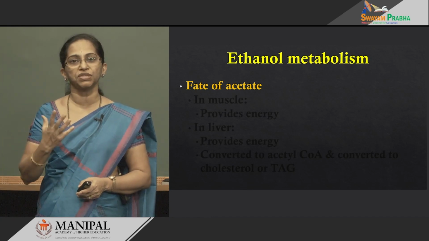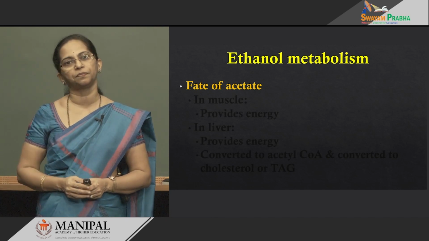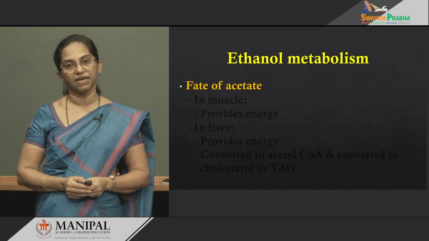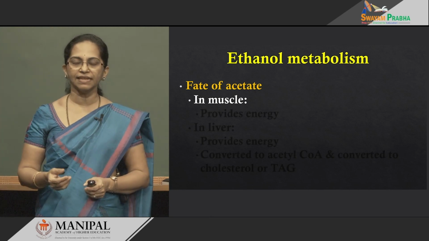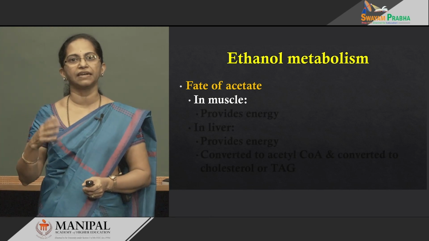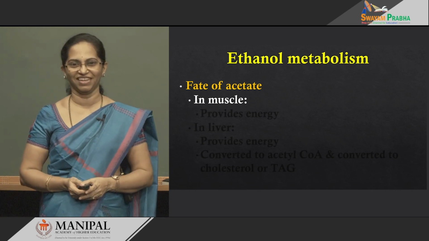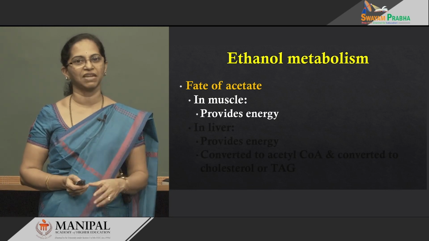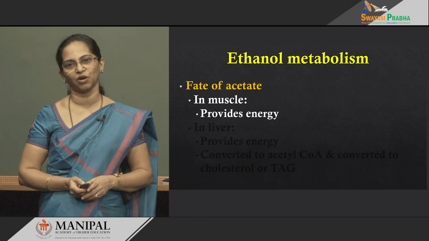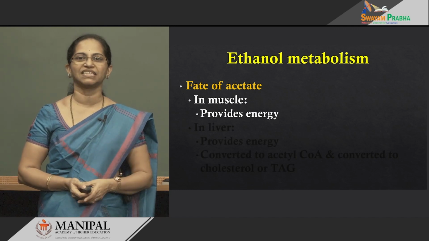Now, who is going to use this acetate? Two places. The first one is muscle. In the muscle, acetate can be picked up and converted into energy, so muscle gets lots of energy. So, that is the first place which can pick up acetate from alcohol metabolism. Which is the other place? In the liver itself.